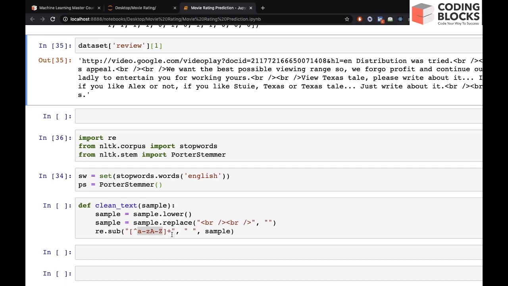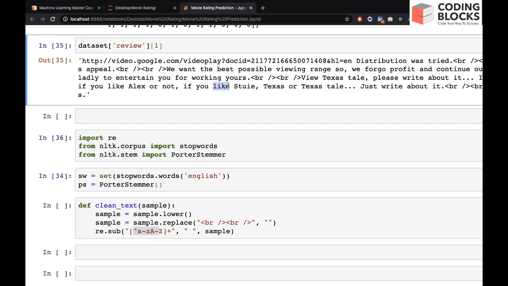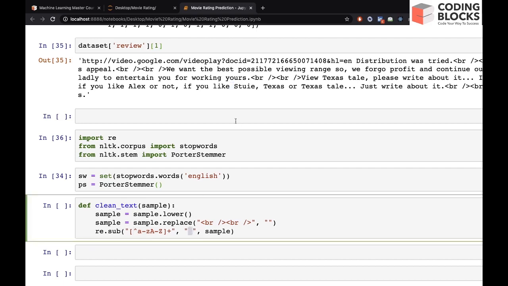So this plus means it will check until it encounters some character that does not belong to this pattern. So it will accept like it as it is, right? But as soon as it encounters space, which does not follow this pattern, it will replace this string with a space. And if it encounters a comma, it will also replace it by space, right? So this is what we are saying, and it will return a string. We will receive it in sample.